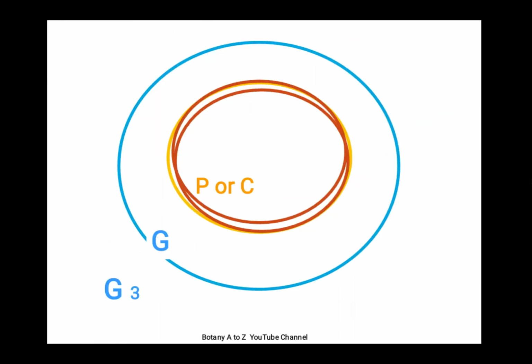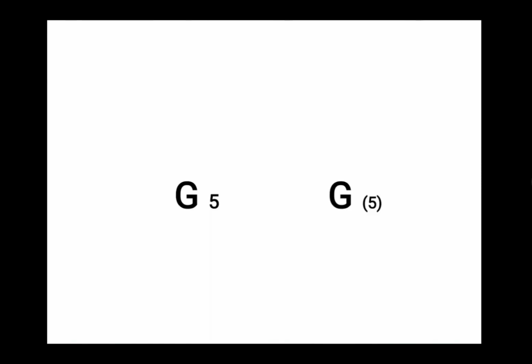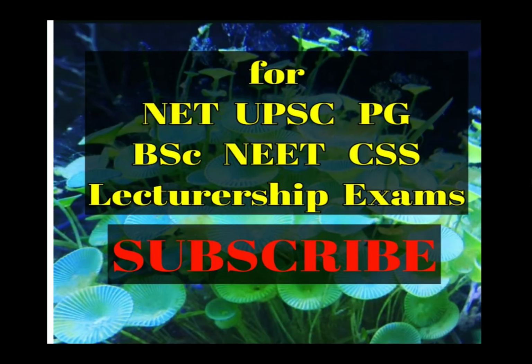And in other cases where there is only one carpel, or if the carpels are free like this, the gynoecium comprises of 3 carpels or 3 pistils. In these cases where the carpels are free, or the gynoecium comprises of only one female flower part, you can use carpel and pistil interchangeably. I hope you have got clear with these terms, carpel and pistil.